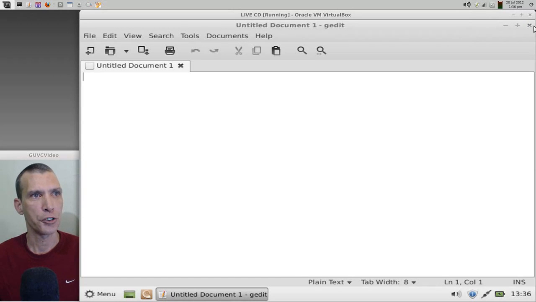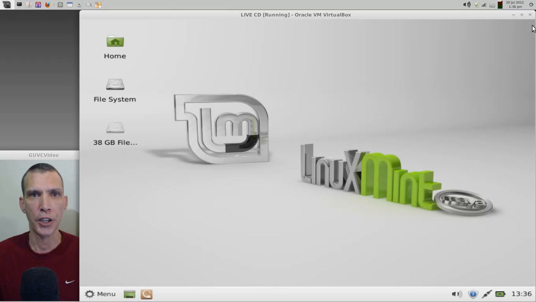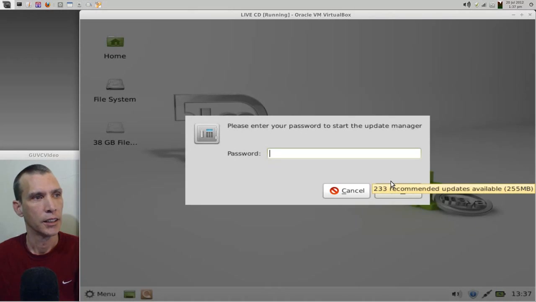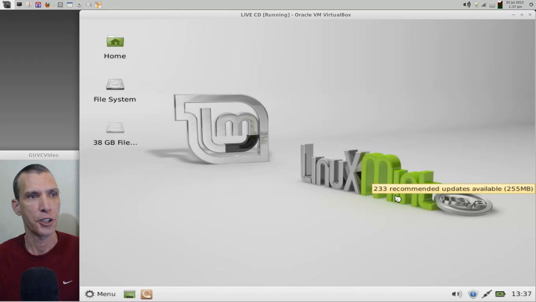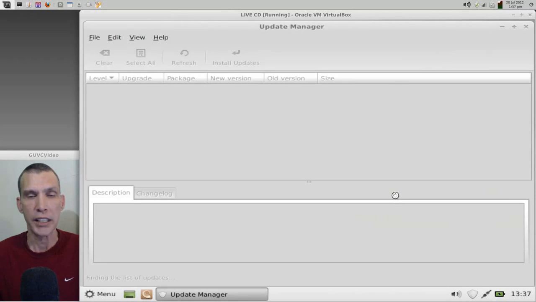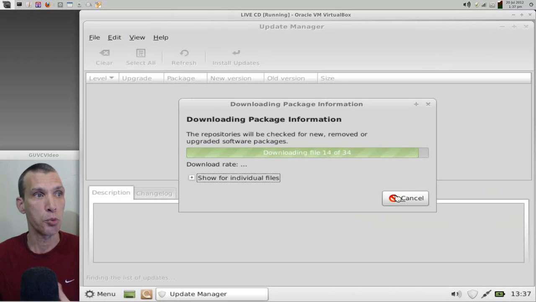And now let's go ahead and proceed with the meat and potatoes of today's exercise. Now you will notice on the lower right corner of your screen there is a shield with an eye on it. Go ahead and double click that, and then type in your password. This requires escalated privileges. We have 233 recommended updates that are available, weighing in at 255 megs. This update is going to take a while, so I'm going to be pausing the video during portions of this update. But essentially, it's just polling the server right now to see what packages are available and that sort of thing, and then we will have the option to install those updates.